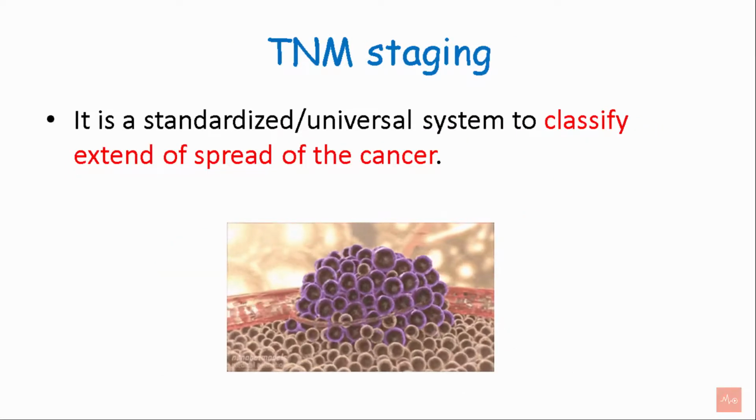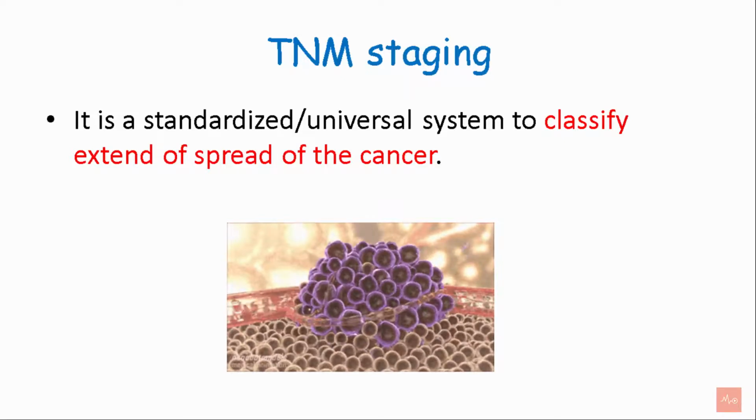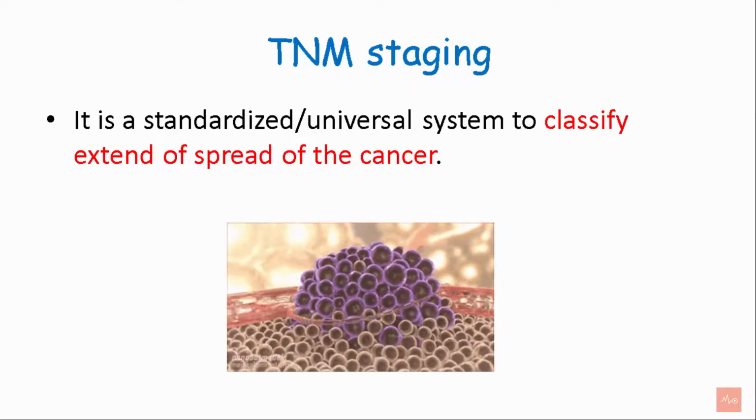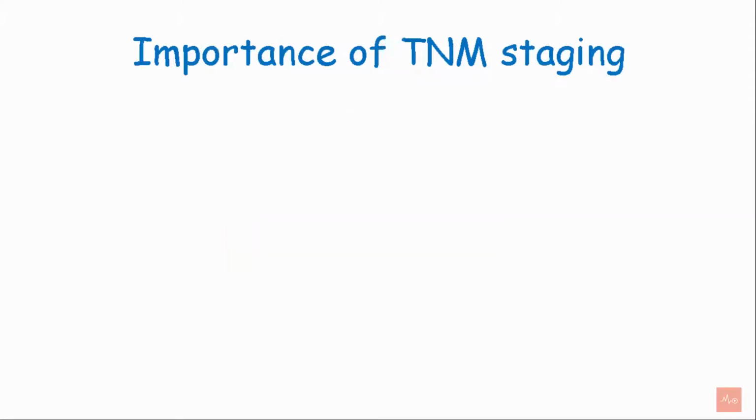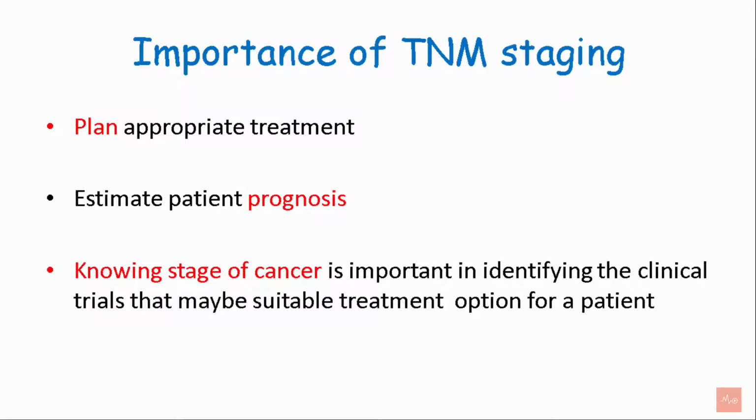The TNM system is the most universally accepted prognostic system due to its relatively simple design and user-friendliness. Importance of TNM staging: it helps in planning the proper treatment and in estimating the patient's prognosis. Knowing the stage of cancer is also important in identifying the clinical trials that may be suitable treatment options for a patient.